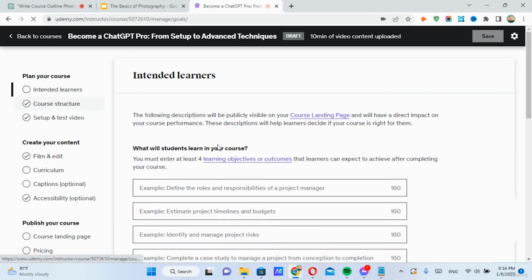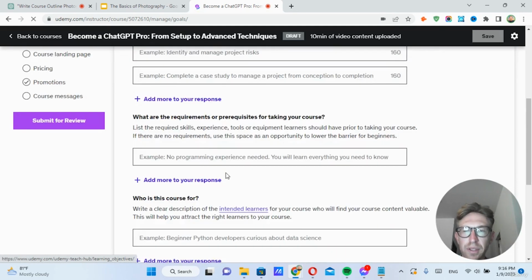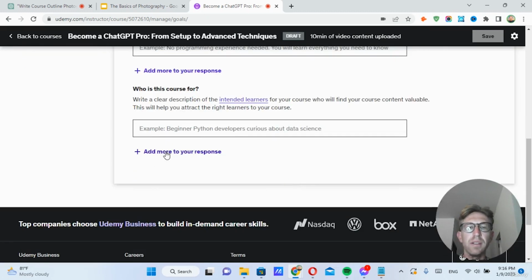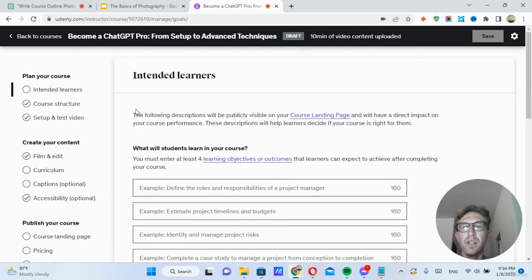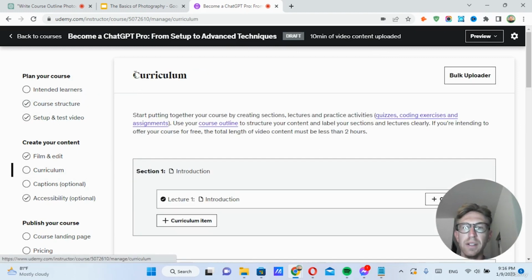And here's where you can see exactly all the information you need to fill out. It's important to fill this out. What will students learn in your course? What are the prerequisites? Who is the course for? These are all filled with keywords that Udemy is going to use to show your course to more people. And here's the course structure, but most importantly, here's the curriculum.